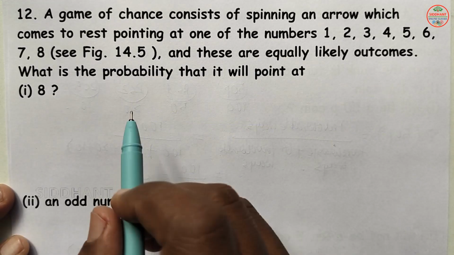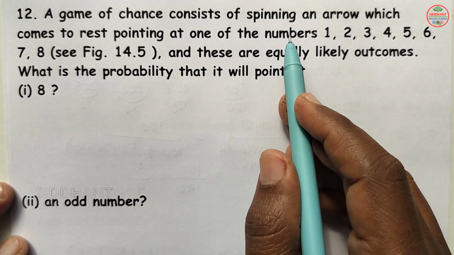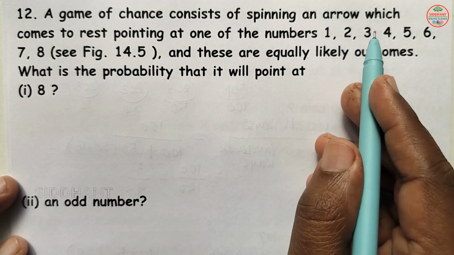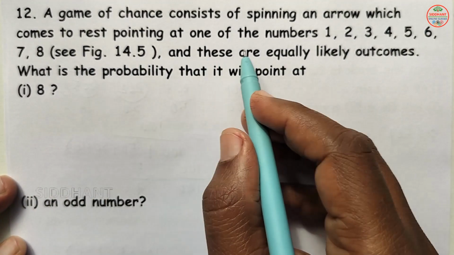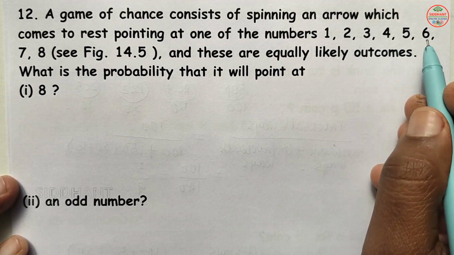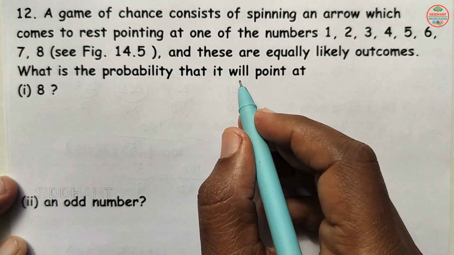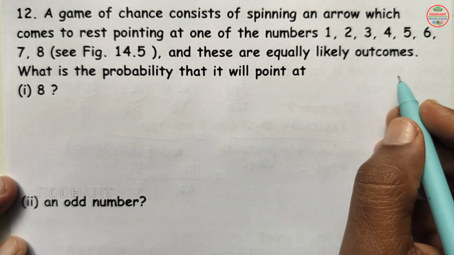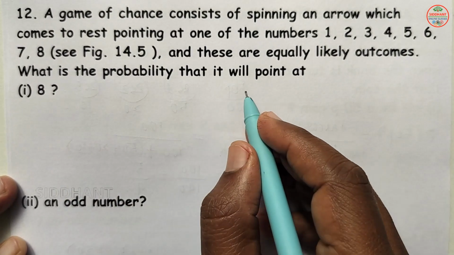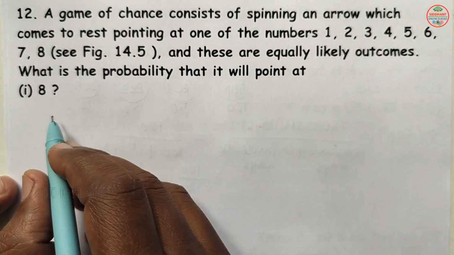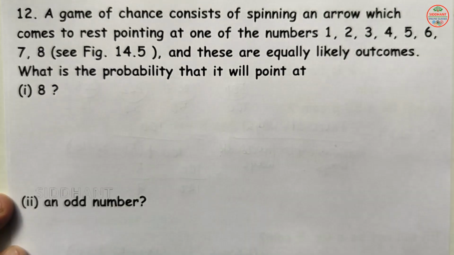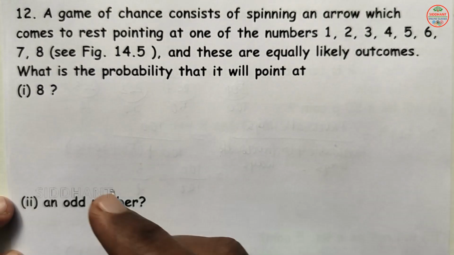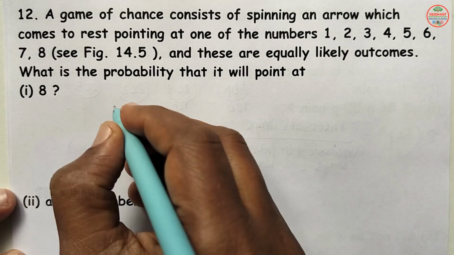Question number 12. A game of chance consists of spinning an arrow which comes to rest pointing at one of the numbers 1, 2, 3, 4, 5, 6, 7, 8, and these are equally likely outcomes. What is the probability that it will point at 8 here? So the question is asked in the happening side.